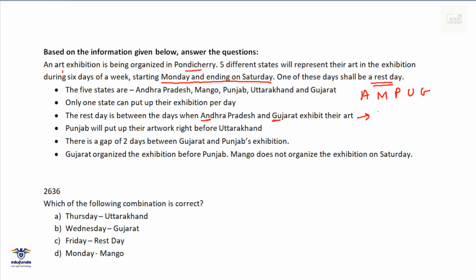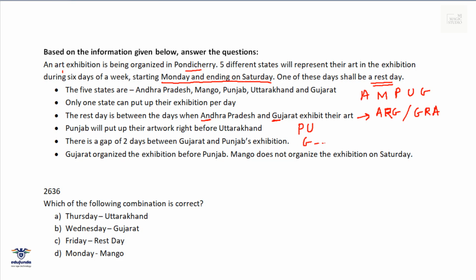That means we can say it may be A R G, Andhra Pradesh, rest day, Gujarat, or G R A, Gujarat, rest day, and Andhra. Punjab will put up their artwork right before Uttarakhand. That means the combination PU should be there. There is a gap of 2 days between Gujarat and Punjab exhibition.